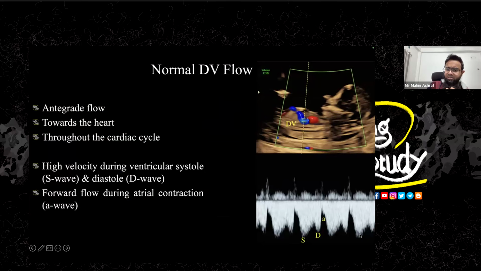It has got three parts: S wave, D wave, and A wave. S wave means the ventricular systolic phase, D wave is the ventricular diastolic phase, and A wave is for the atrial contraction. Forget about that. So this S wave, D wave and A wave all will be present in the same direction.